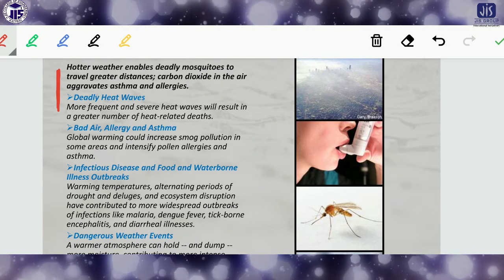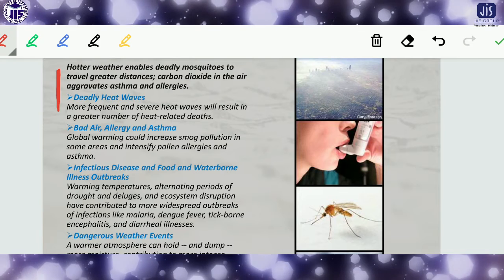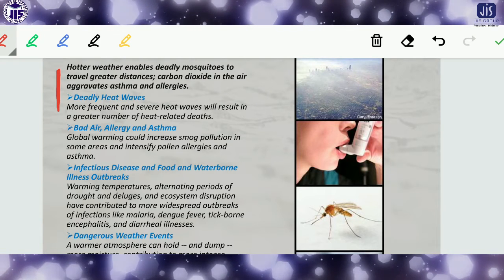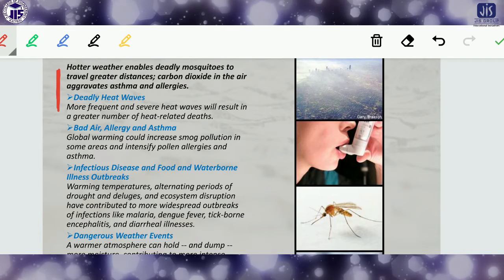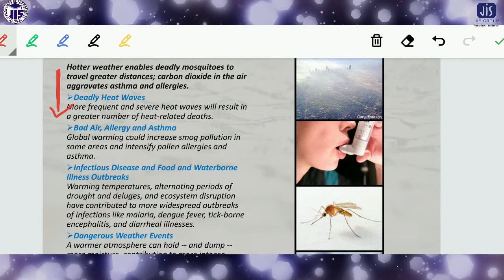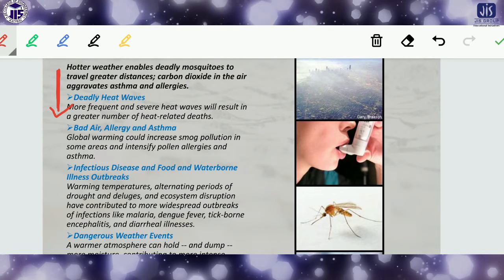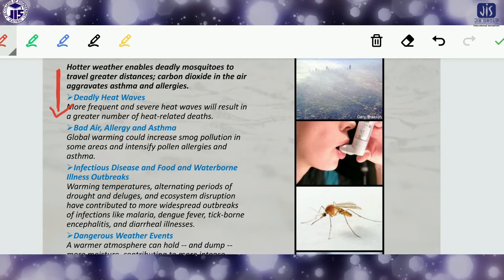Carbon dioxide in the air. Okay, so asthma and allergies are all problems created by the gas. Okay, so deadly heat waves, this is another problem, that more frequent and severe heat waves will result in a greater number of heat related deaths.